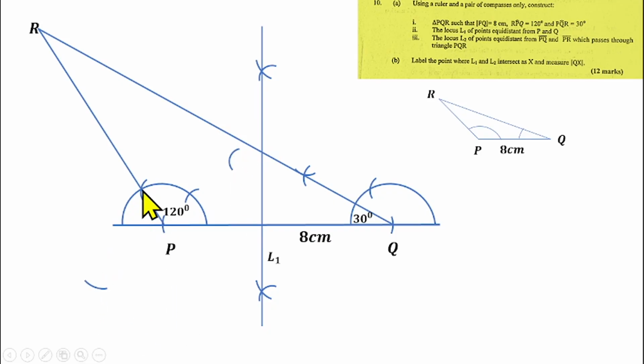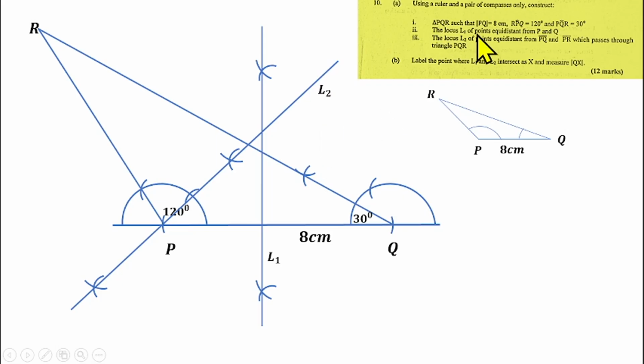Then put my pin here also. I'll mark an arc here and I'll mark an arc here as well. So like this now, this will help us to find the locus of L2. So I can now use my ruler to join this point and this point together with a straight line, like this, as you can see. Then I will label it L2.